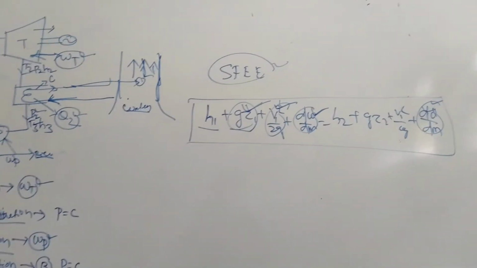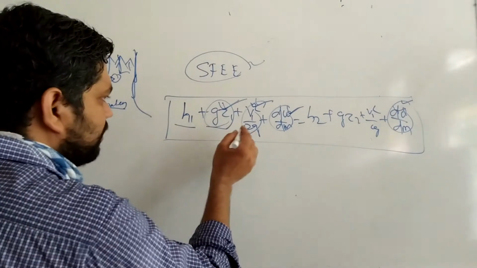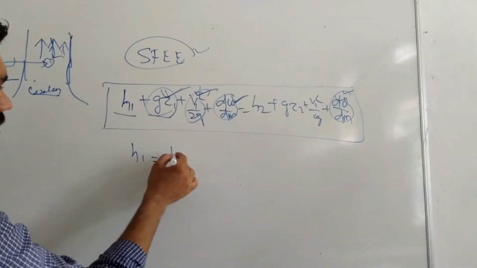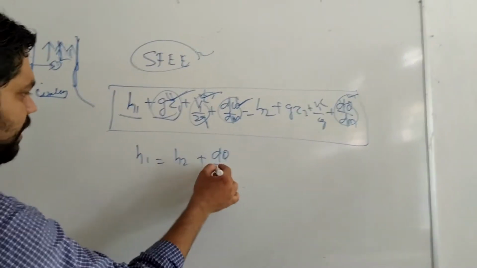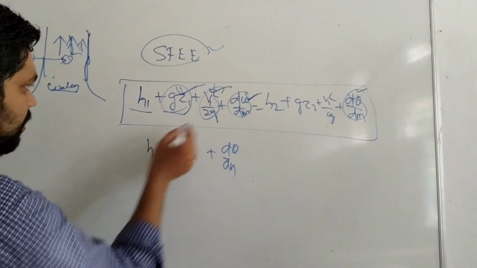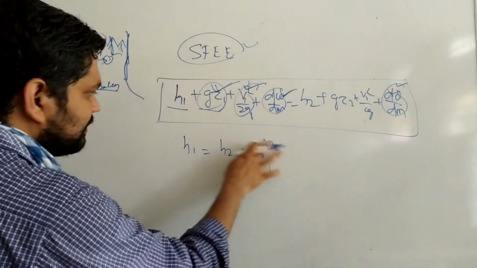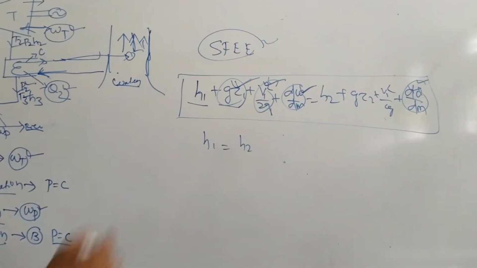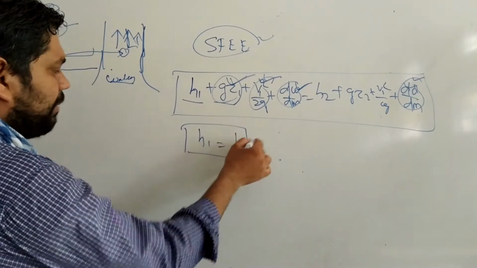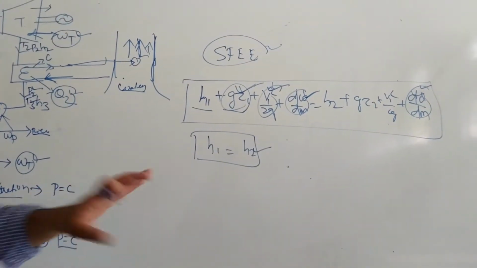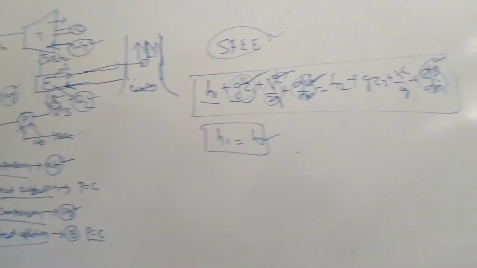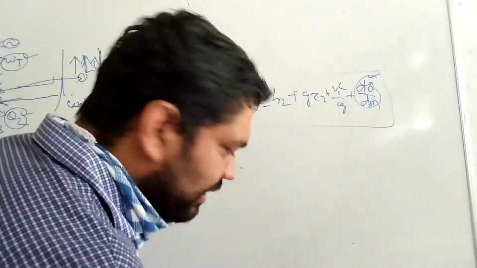What do you have to find? Sorry, not heat. You find h1 is equal to h2 plus some dq by dm. Or if you consider this, the input is equal to the output in the complete equation. The amount of mass flowing through the inlet will be the same amount going through the outlet. So using this steady flow energy equation, we can analyze the different sections, neglecting potential energy and kinetic energy.